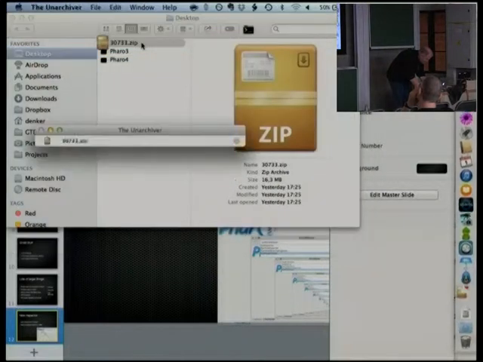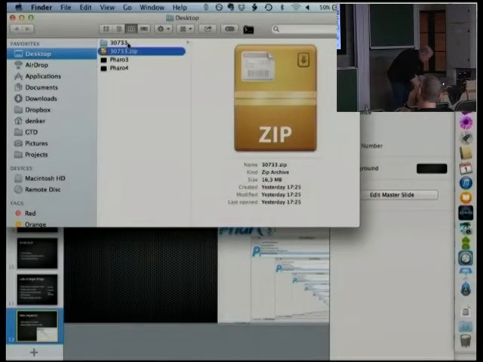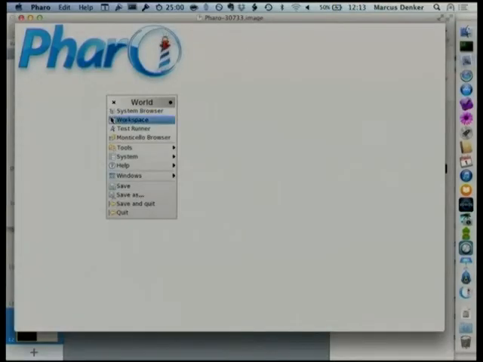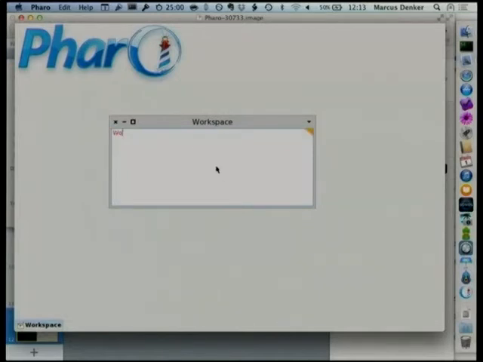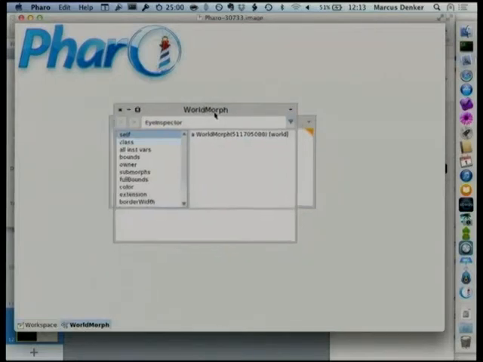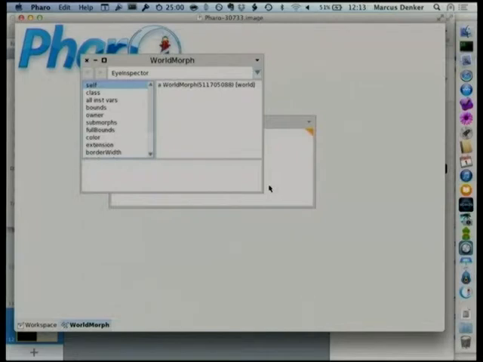Okay, so let's quickly take the latest Pharo and start it up. Done. So in Morphic in general, not only in Pharo, the screen is actually an object that is bound to a global variable called world, and you can of course inspect that variable. And so you get an inspector, and you see that this inspector looks a little bit different than in older Smalltalks, because it has a selector at the top, which allows you to switch which kind of inspector you want to use.